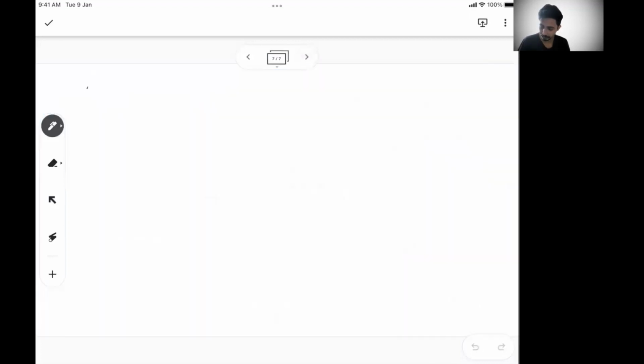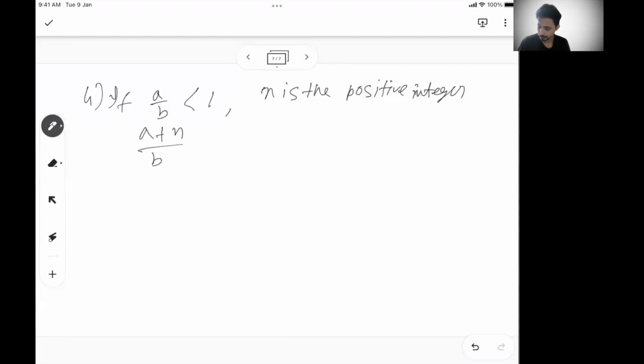What will happen if the ratio is less than 1? If A by B is less than 1, and n is a positive integer, which obviously has to be more than 0, then we can say (A plus n) by (B plus n) must be greater than A by B, and (A minus n) by (B minus n) must be less than A by B, the opposite.